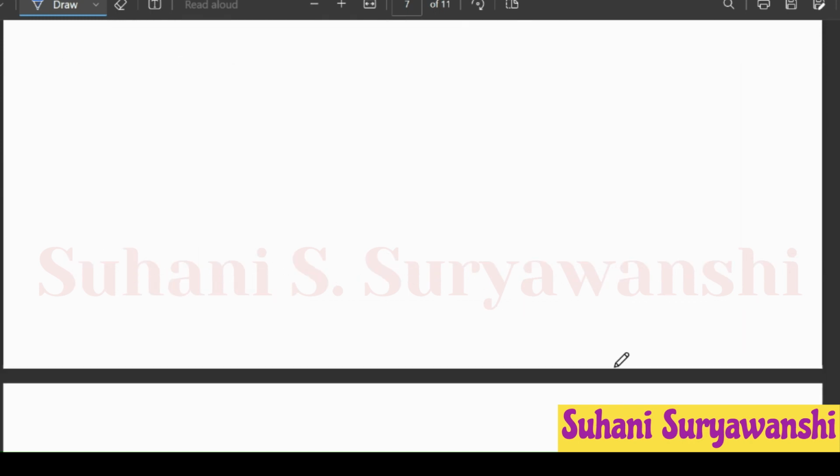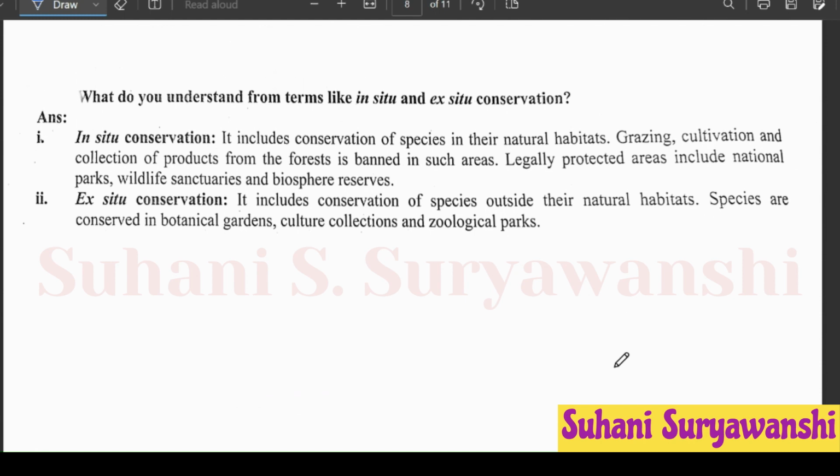So, next question, what do you understand from terms like in situ and ex situ conservation? In situ conservation includes conservation of species in their natural habitat. Grazing, cultivation, and collection of products from the forest is banned in such areas. Legally protected areas include national parks, wildlife sanctuaries, and biosphere reserves.